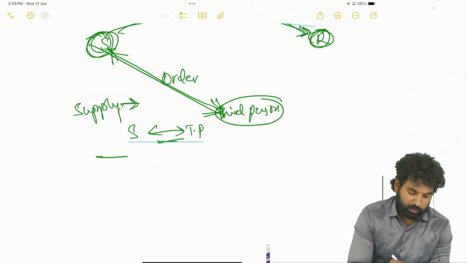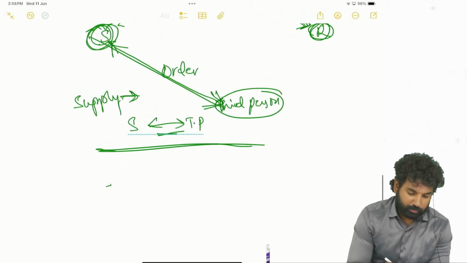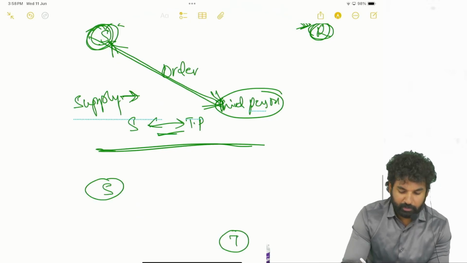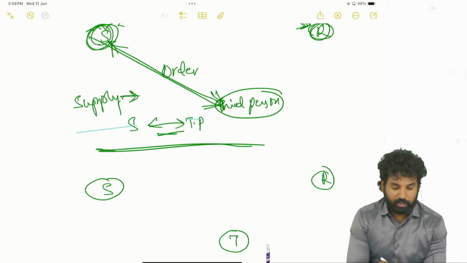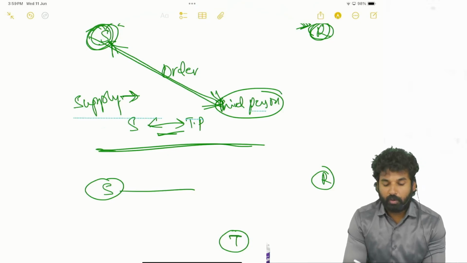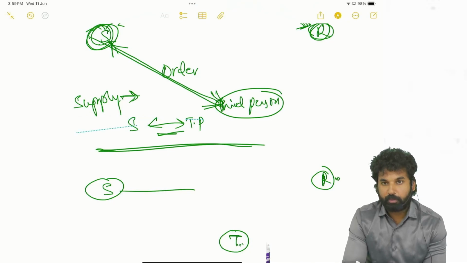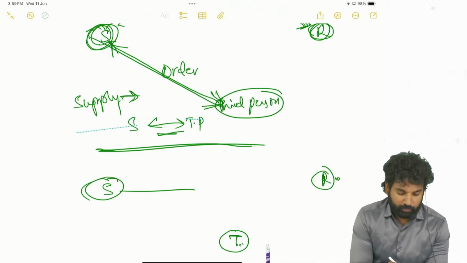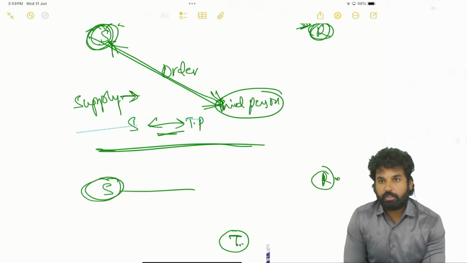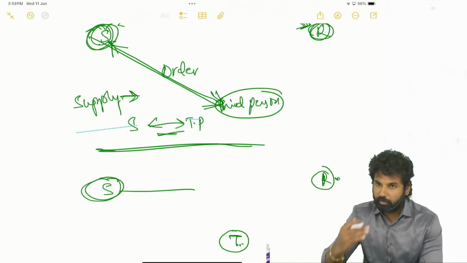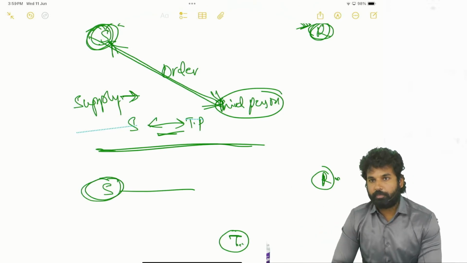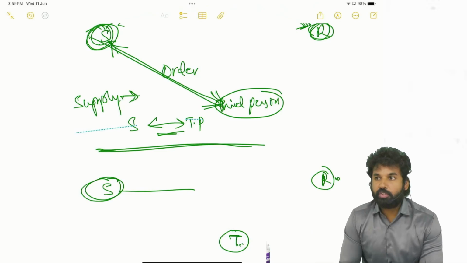So now in the next case, what is happening? The supplier is there, the third party is there, the recipient is there. Here, during the movement, an order has been placed by the third person. So actually, from the supplier's place to the third person's place, the goods have to be moved, and then from that place the sale has to happen. So here, in this case, during the transit the sale is being booked. Now there are two supplies here.